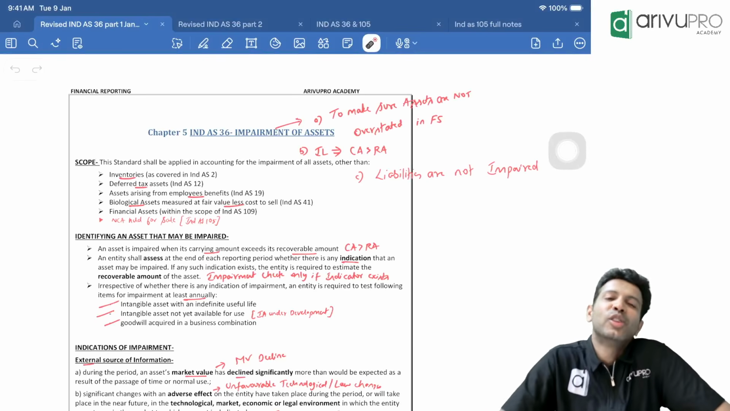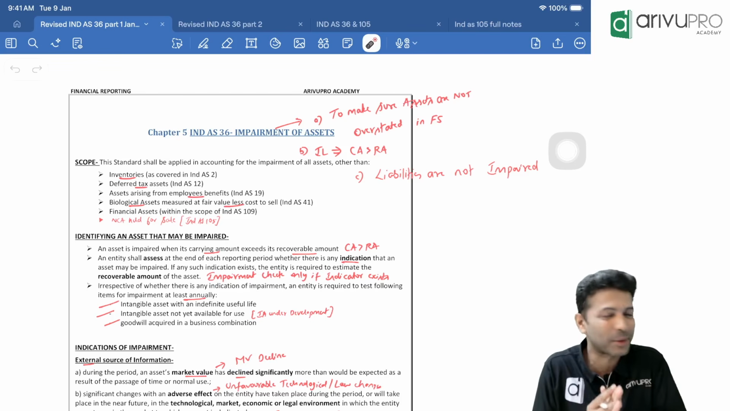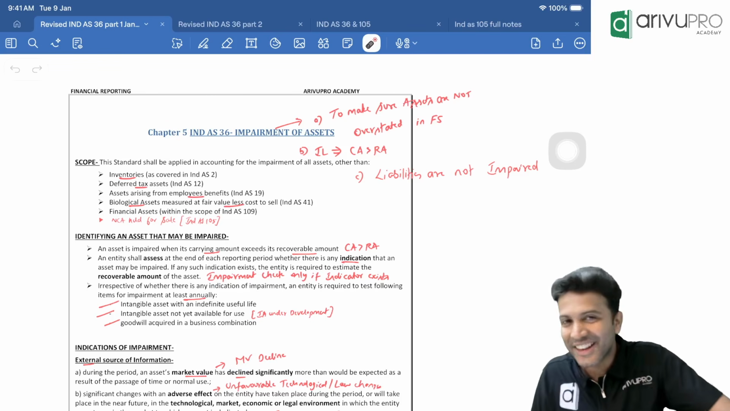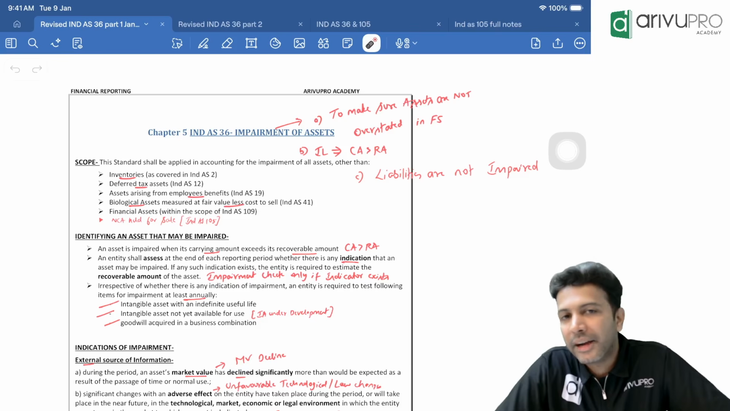Happy morning, people. So yeah, for a change, now we are having this class in Chennai due to our felicitation program. So we'll do a special standard today, that is Ind AS 36, called Impairment of Assets.